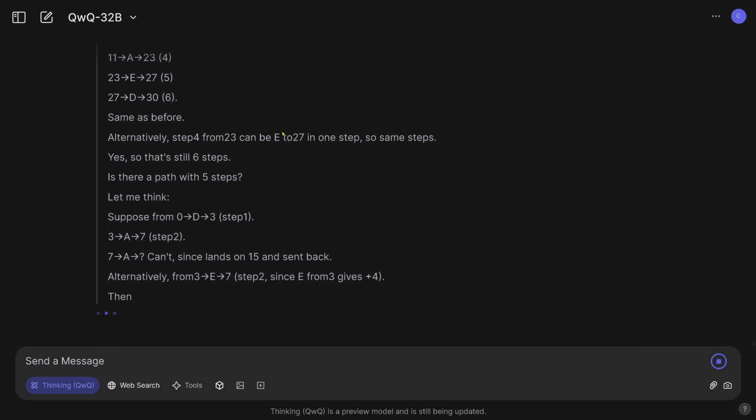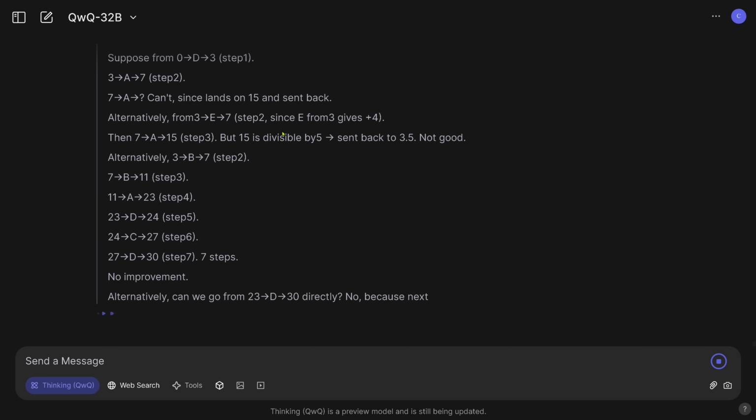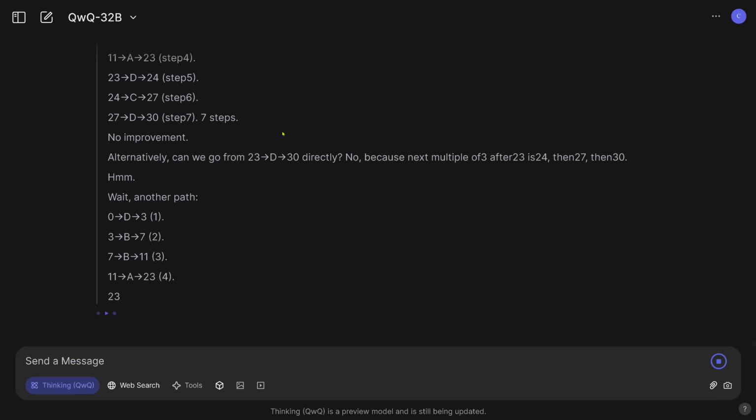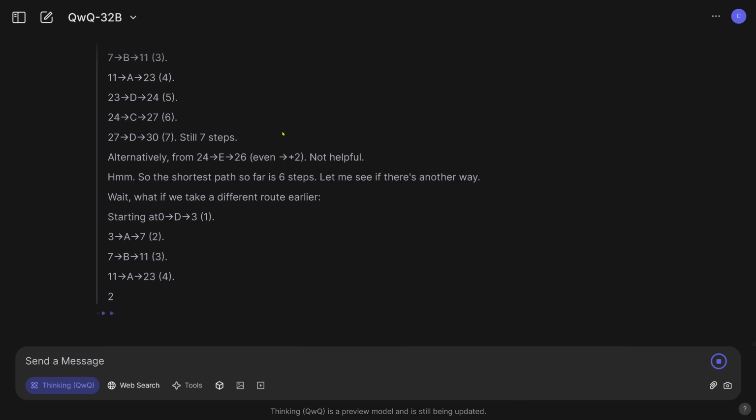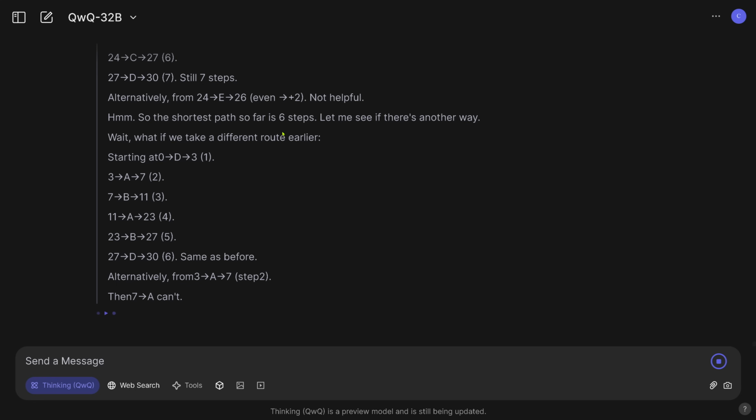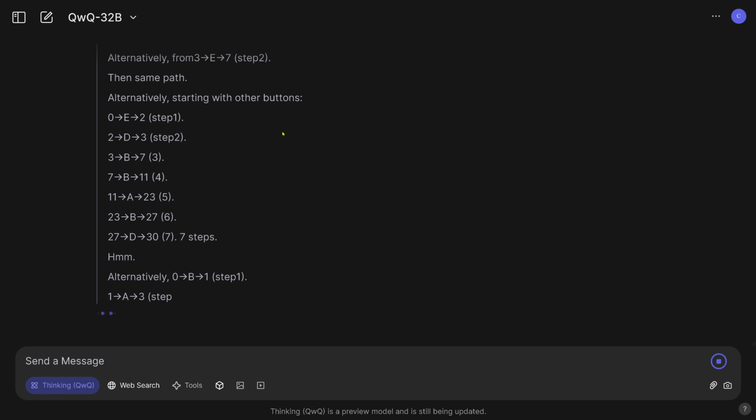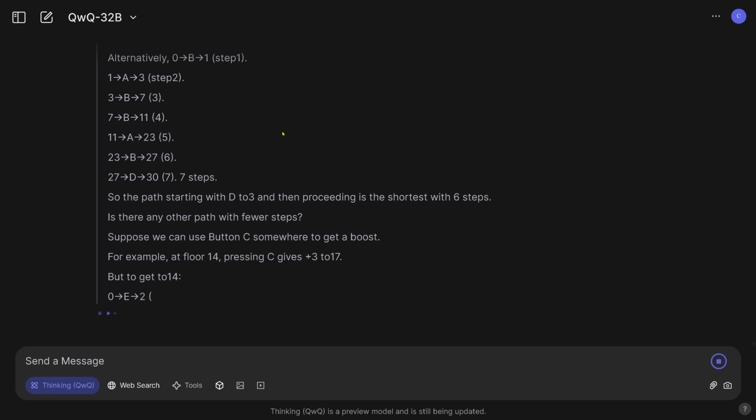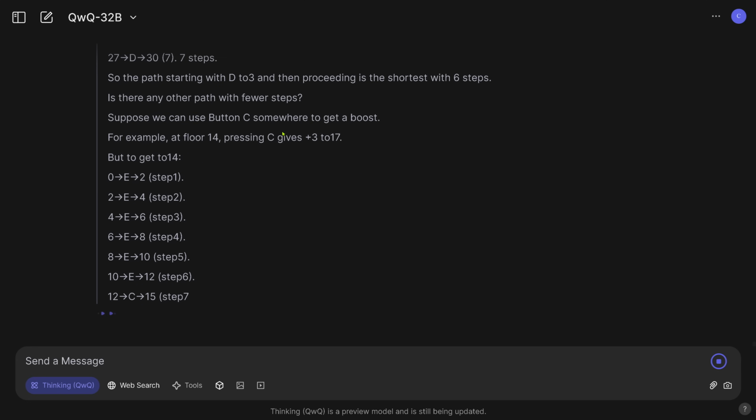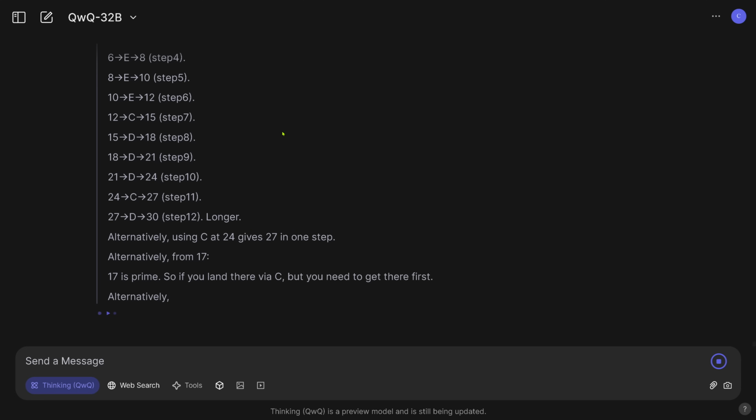6 steps. Is there a path with 5 steps? Let me think. No improvement. Another path. We are here in real time. I don't accelerate, I just wanted you to have a feeling for this model. It's really going strong. I don't know how many minutes we're in, but it found the solution with 6 steps. Impressive, just by verbal logic, English sentence deduction.